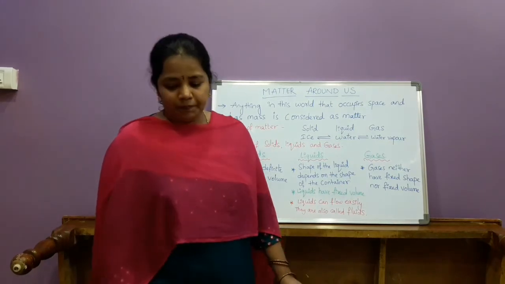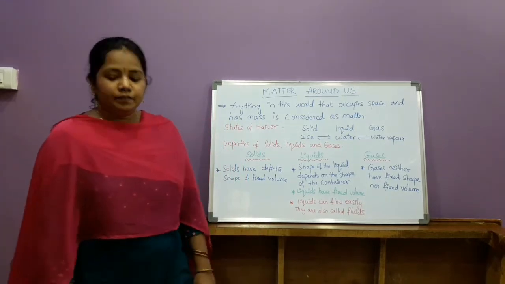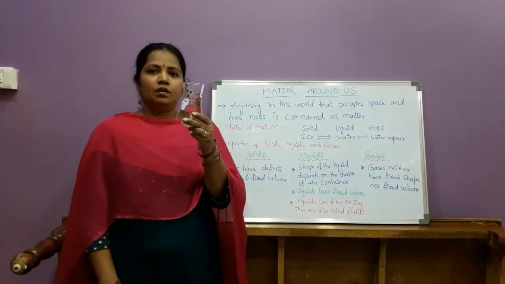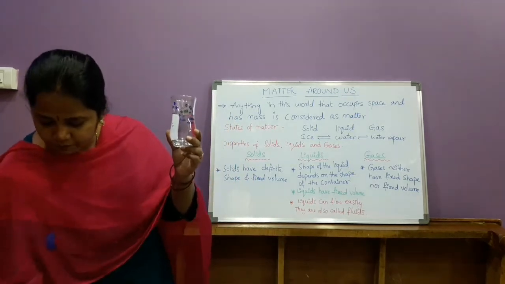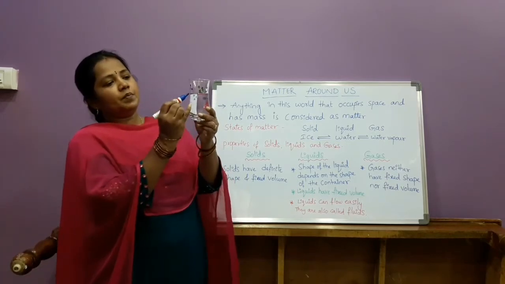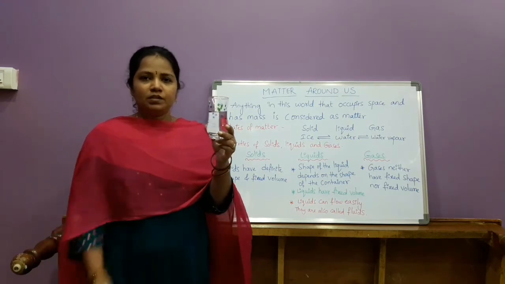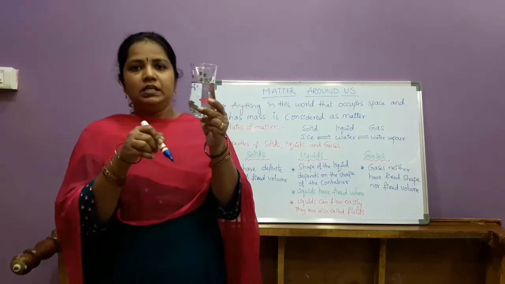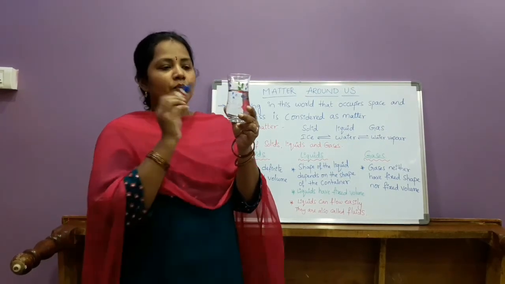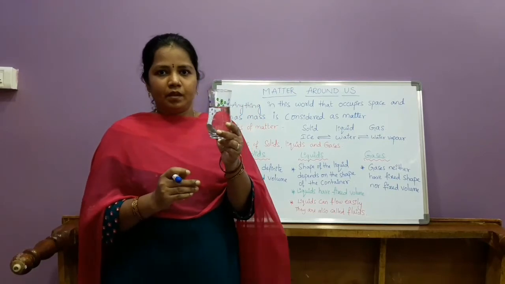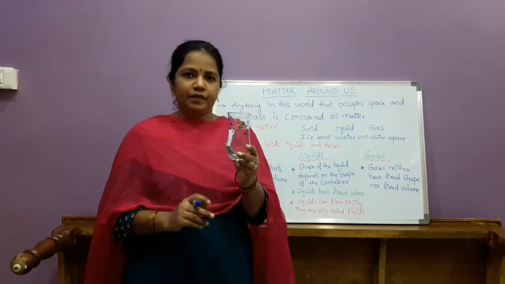Why? Because if you take 50 ml water in a container, for example this glass, and I mark up to where the water is present, this is the 50 ml water. The volume of the water is 50 ml. Then remove this water and pour milk in the same container up to the mark. Up to this mark, the milk volume will also be equal to 50 ml. And if you take any other liquid and pour it up to this mark, that liquid's volume can also be taken as 50 ml.